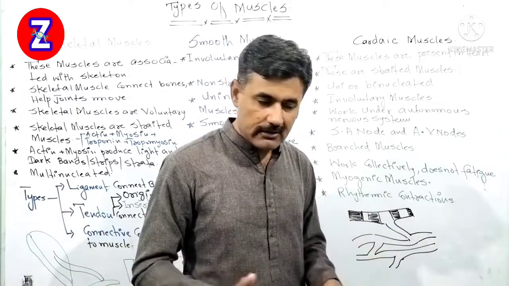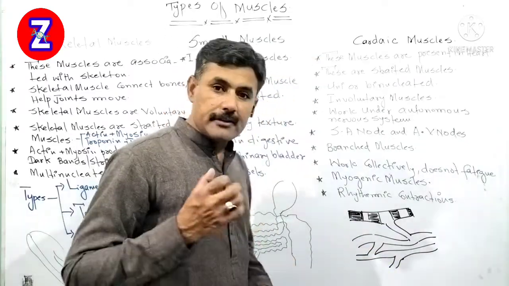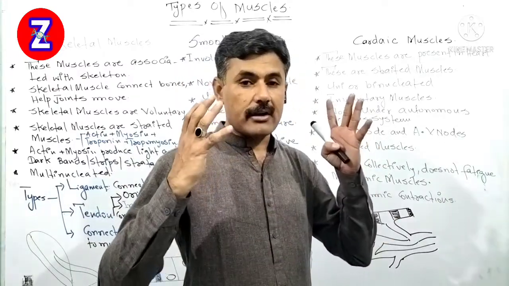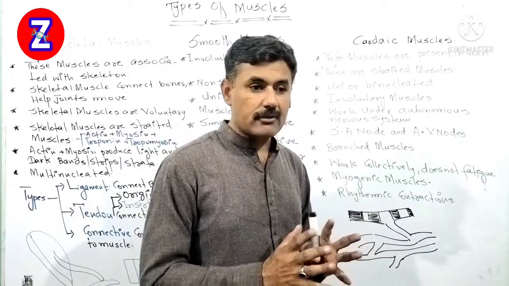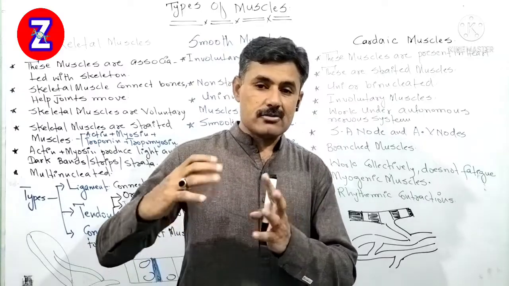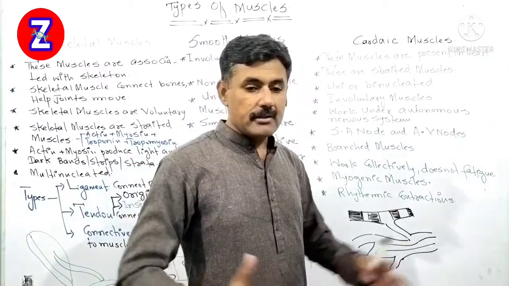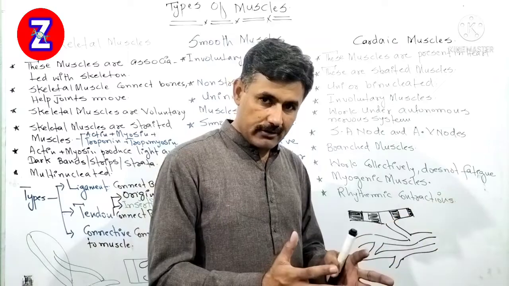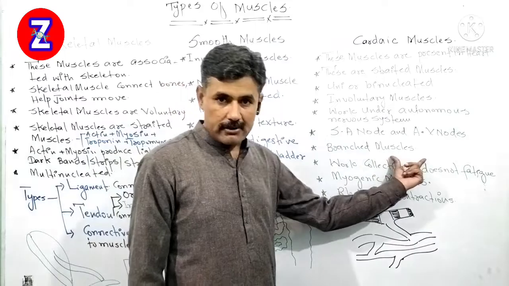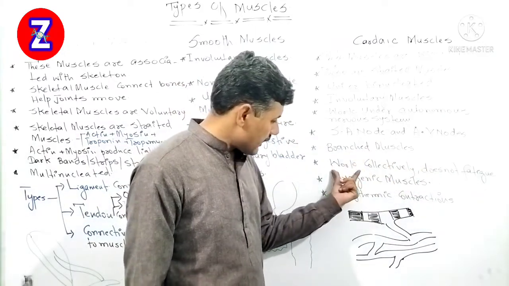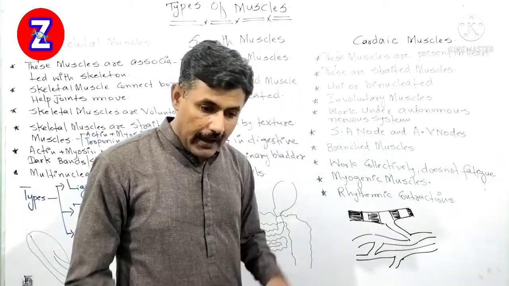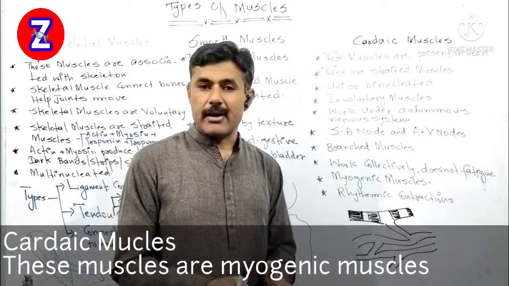And this is the reason that the heart muscles are continuously contracting and relaxing, but they do not get fatigued. It is just because they are branched, and by these branches the impulse travels from one fiber to another fiber. Therefore they work together, they contract together, therefore they do not fatigue. Therefore these muscles are called branched muscles. And we have explained that they work collectively, therefore they do not fatigue. And the cardiac muscles are also called myogenic muscles.